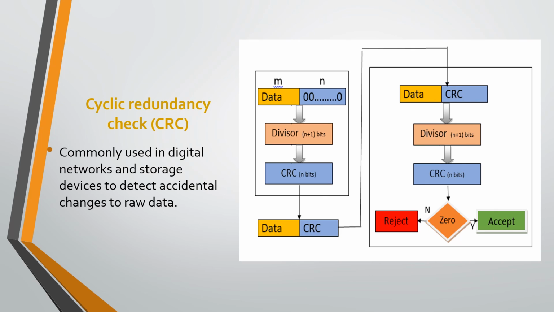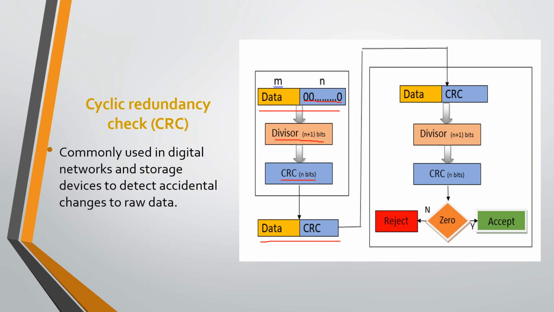This diagram represents the cyclic redundancy check method, in which if at the sender side the divisor has n plus 1 bits, append n 0 bits to the original data. Then divide that whole message, meaning data with n 0 bits, by that divisor. Then the remainder is known as the CRC, which replaces the n 0 bits. That data will be transmitted to the receiver.